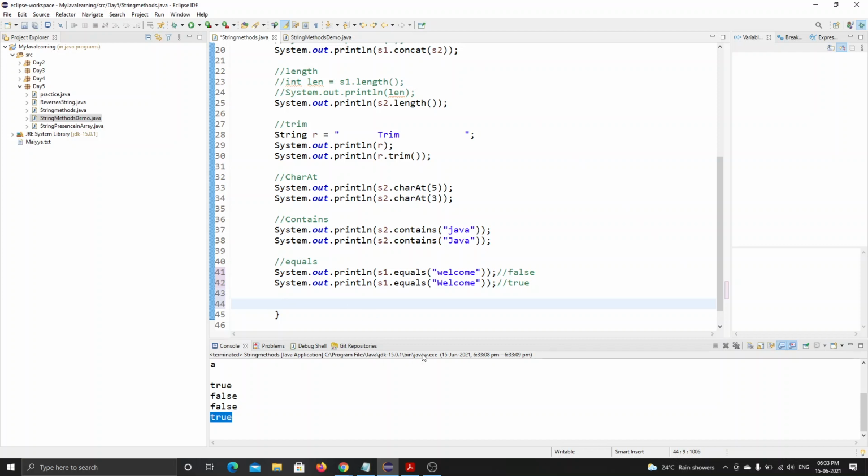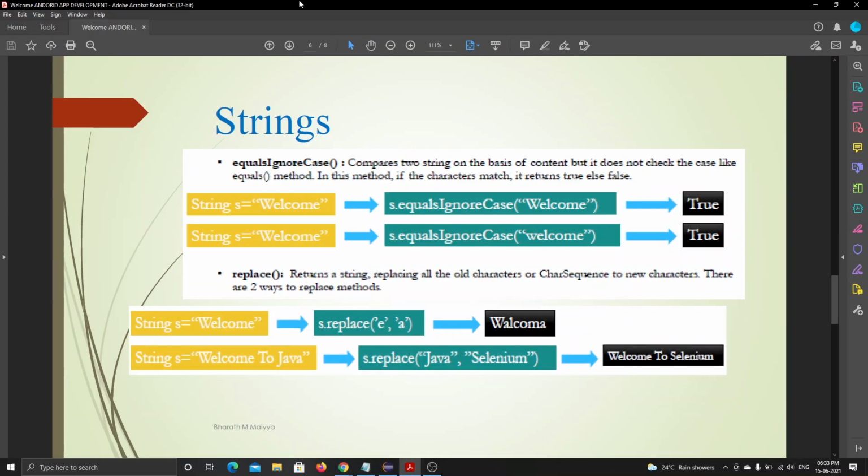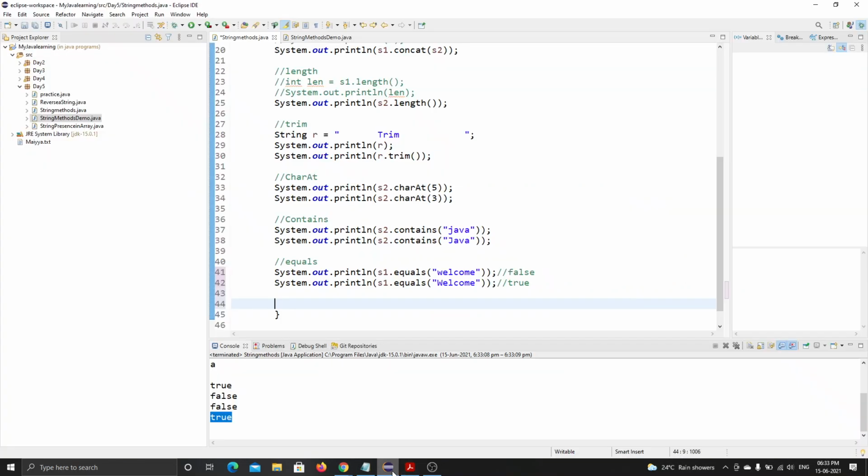Yes, sir. Now let's move into the next method. The next method is equalsIgnoreCase. What is this equalsIgnoreCase? As I told you, equals is also checking for the case, upper and lower. If the case is different from the s1 string, it prints false.